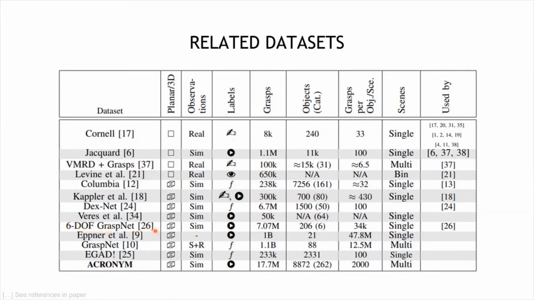So basically we are comparing to this dataset in this row, which is a dataset that has fewer grasps. It's not much smaller, but it has fewer grasps. But more importantly, it has much less diversity in terms of objects and object classes. At the same time, it's much denser, with more grasps per object. Also important to note that it is not a strict subset of ACRONYM. There are classes in here that are not in ACRONYM, such as boxes. So what do the results look like?